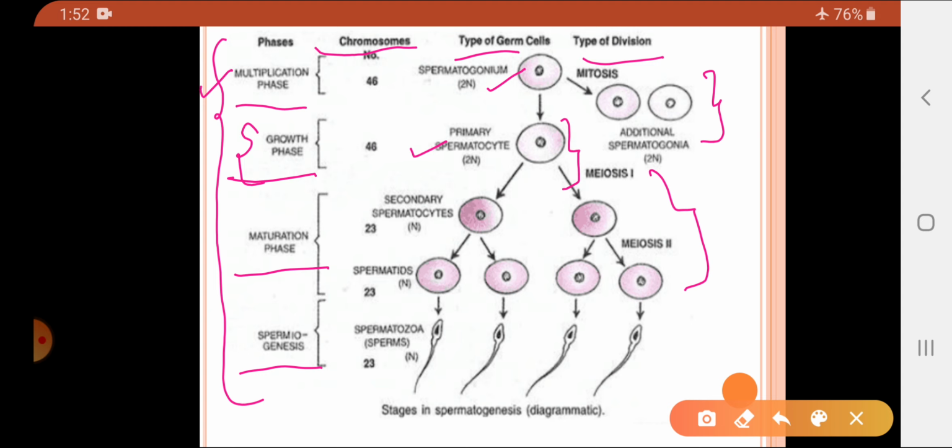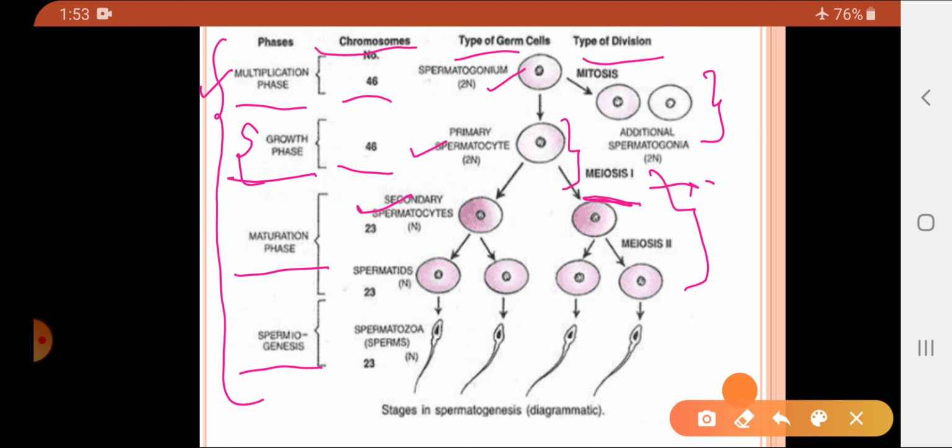So the primary spermatocyte undergoes meiosis 1 and results in the formation of secondary spermatocytes, and these secondary spermatocytes have n number of chromosomes, or you can say they are haploid. In the first two stages the chromosome number was diploid, 46 chromosomes in each cell. Now as the primary spermatocyte undergoes meiotic division, it will have only 23 chromosomes in each cell.